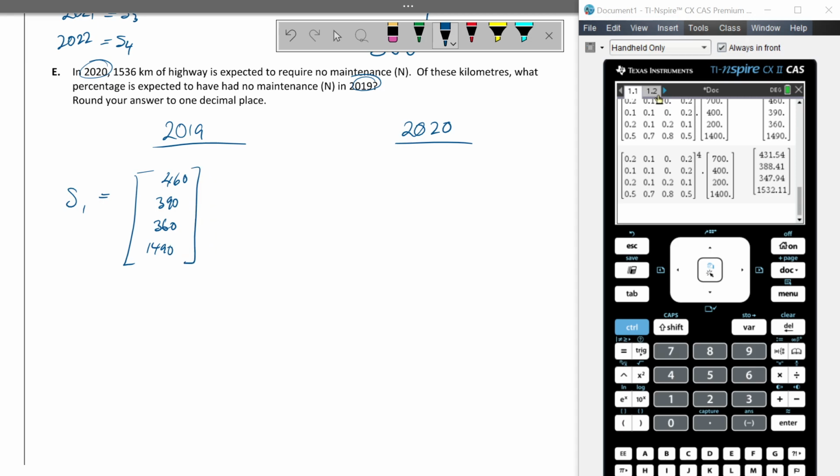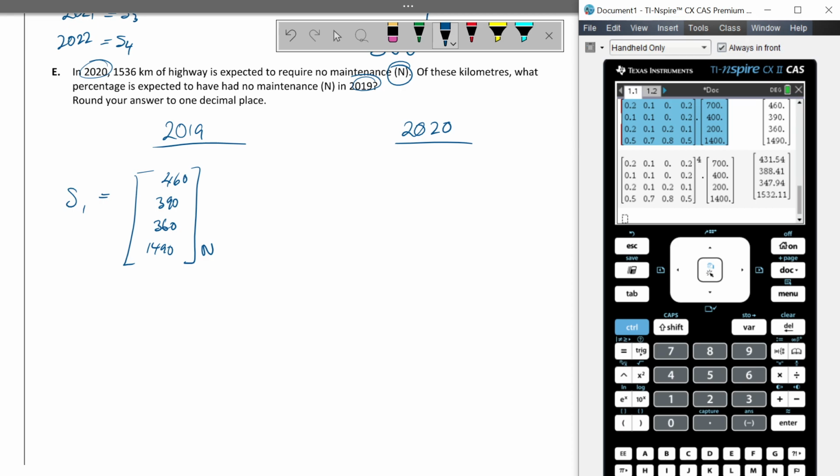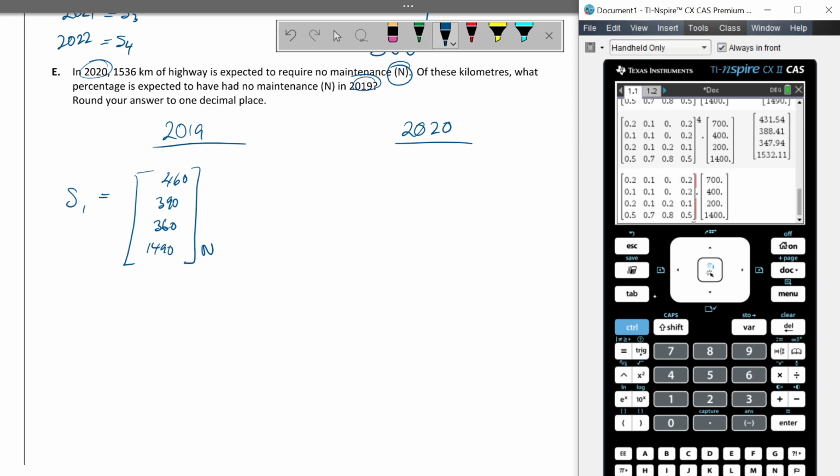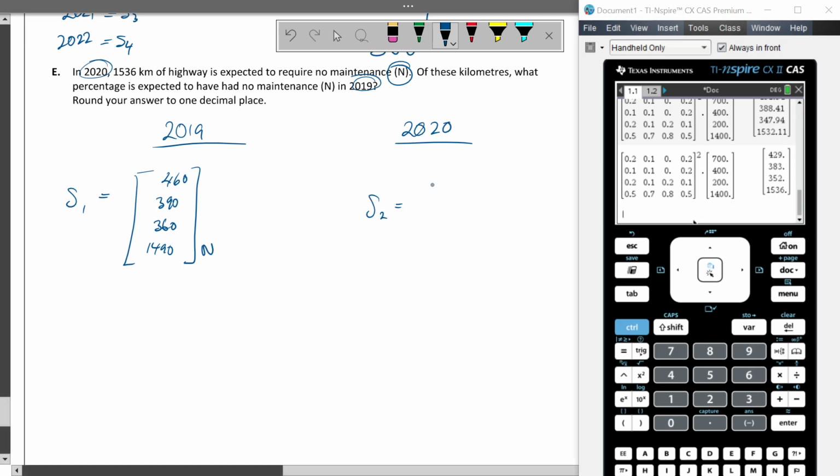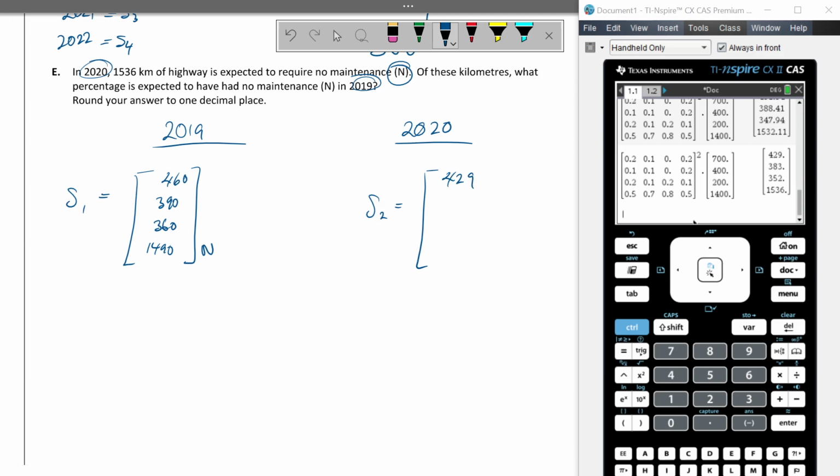And the only ones we care about here is no maintenance. I'm just going to write N there. Then we can figure out S of 2. To figure out S of 2, all we have to do is come here and raise this to the power of 2. S of 2 is 429, 383, 352, 1536. And we only care about this.